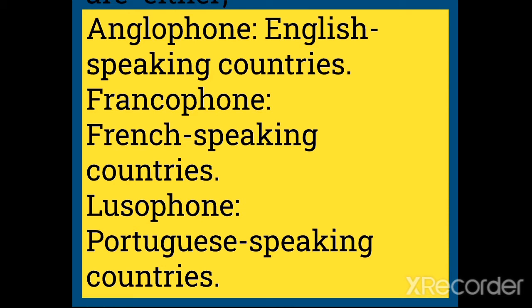When we say some of the countries are Anglophone countries, it means they are English-speaking countries. Did you get that? When we say some countries are Francophone countries, it means they are French-speaking countries. And when we say they are Lusophone countries, it means they are Portuguese-speaking countries.